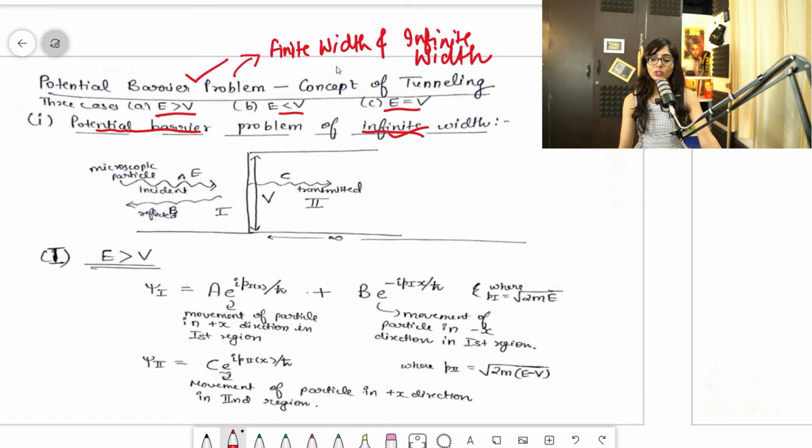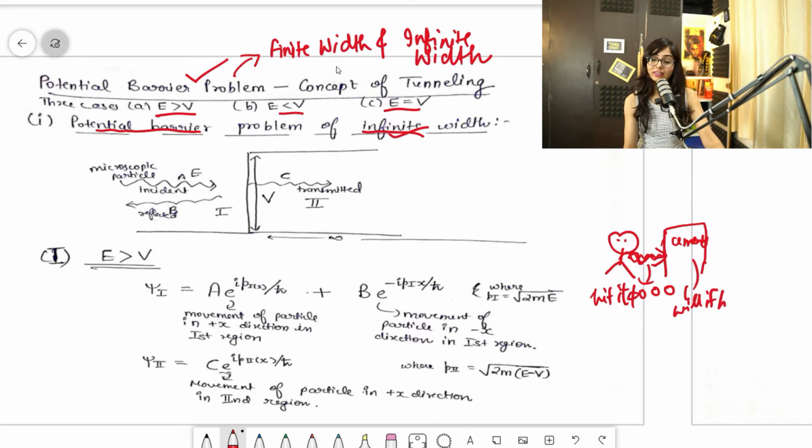Suppose you are there, and there is one wall like this, a cemented wall, and you are hitting it again and again. Even if you hit it 1,000 times, what will happen? Will it break? No, it will not break. But that is what happens in the case of a macroscopic particle.